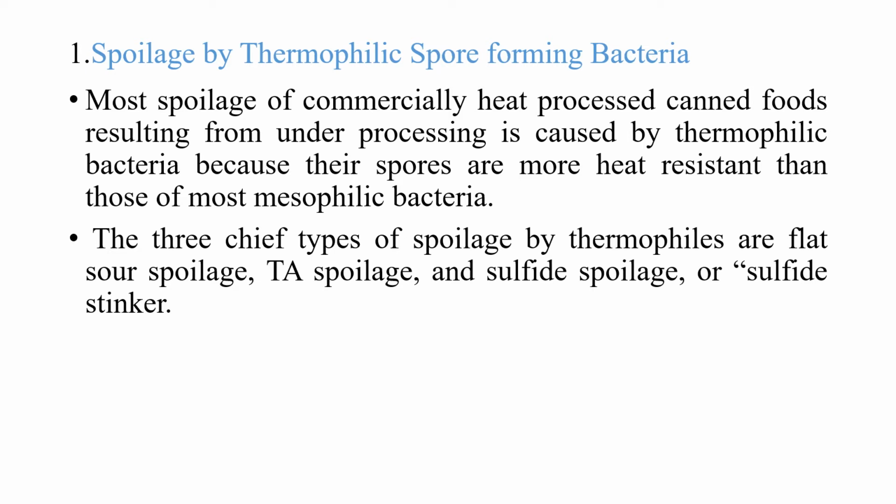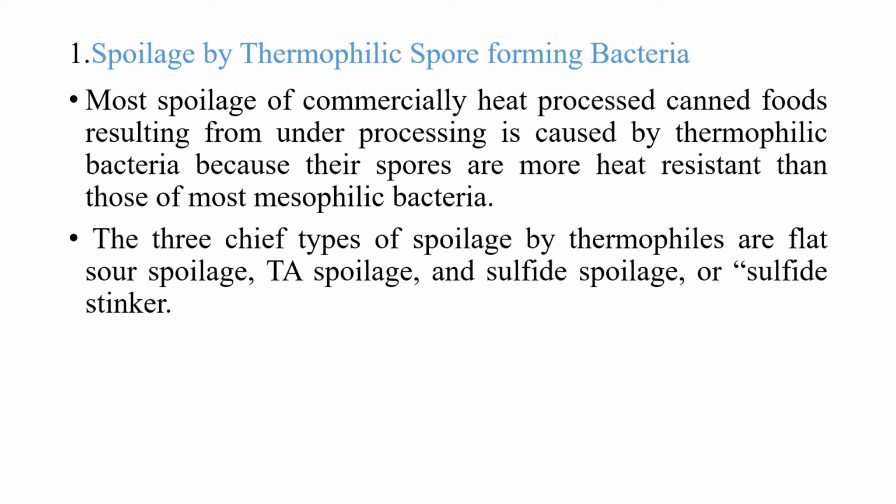Most spoilage of commercially heat processed canned food results from under processing and is mainly caused by thermophilic bacteria, because their spores are more heat resistant than those of most mesophilic bacteria. The three main types of spoilage by these thermophilic spore forming bacteria are flat sour spoilage, TA spoilage, and sulfide spoilage or the sulfide stinker.